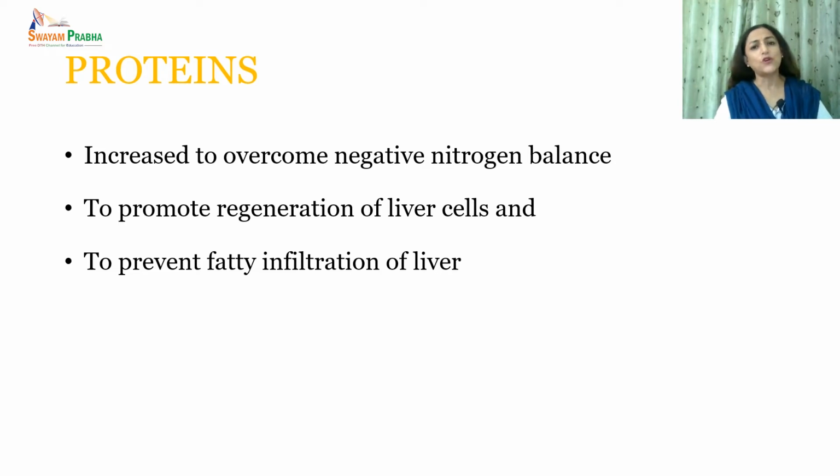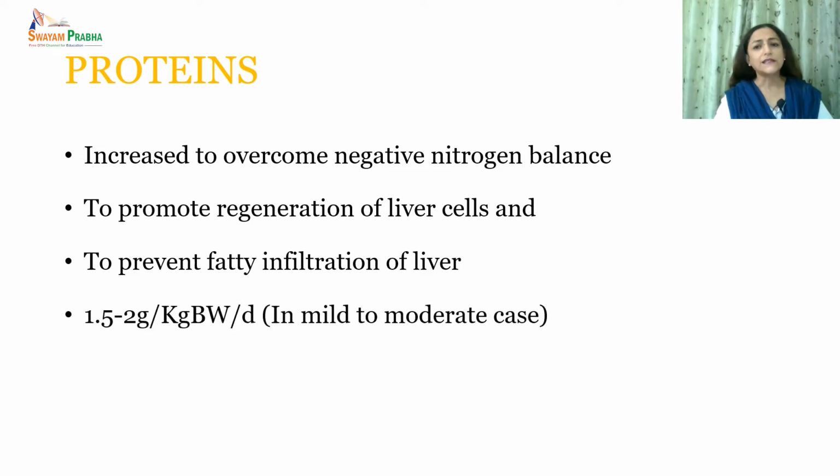So depending upon the extent of the liver damage, the protein intake could be adjusted. In mild to moderate cases, it is good if we can provide 1.5 to 2 gram per kilogram body weight per day, or we can say it amounts to 80 to 100 grams of protein that is recommended.